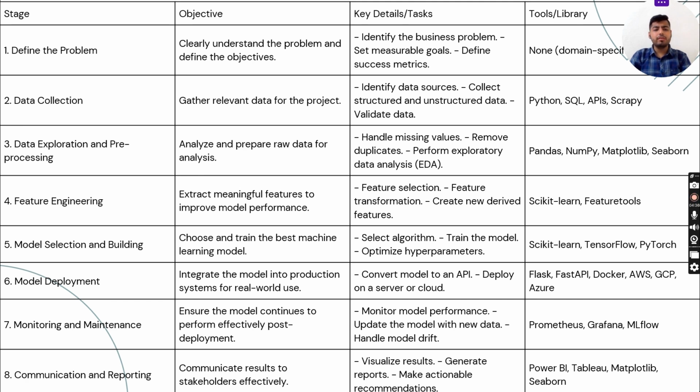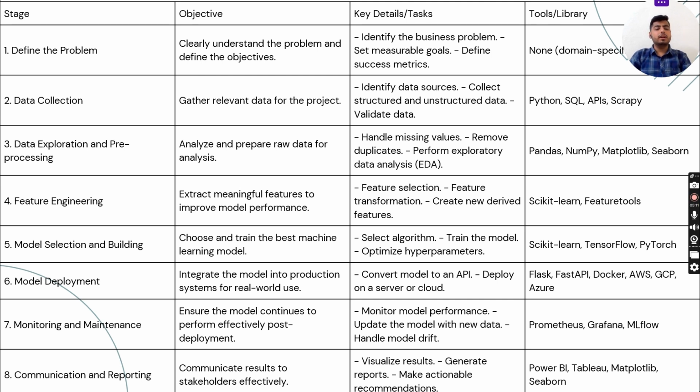Next is data exploration and pre-processing. Analyze and prepare raw data for analysis. Handling missing values, remove duplicates, perform exploratory data analysis, and tools and libraries are Pandas, NumPy, Matplotlib, and Seaborn. Next is feature engineering. Extract meaningful features, improving model performance. And feature selection, feature transformation, creates new derived features. And scikit-learn and Featuretools are the tools and libraries.